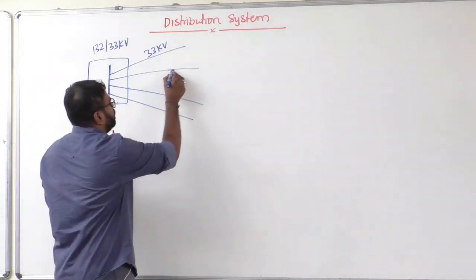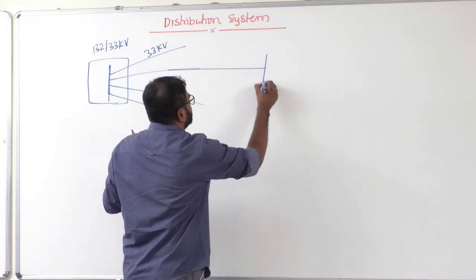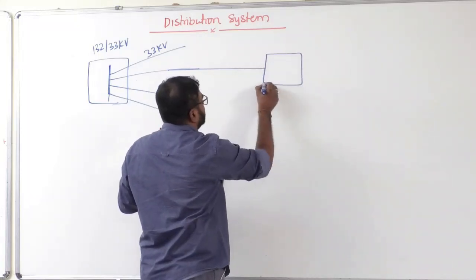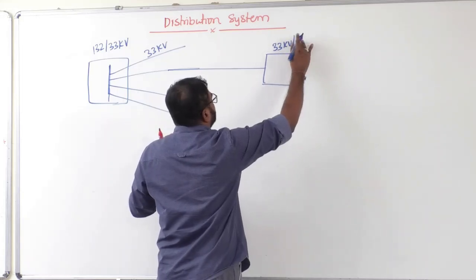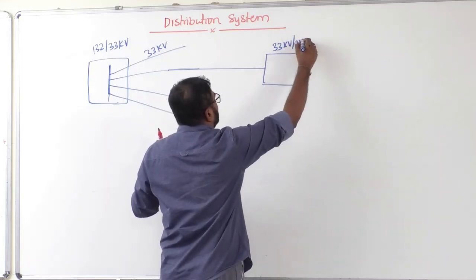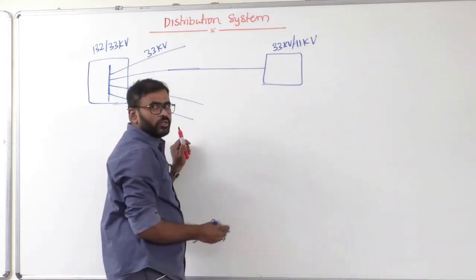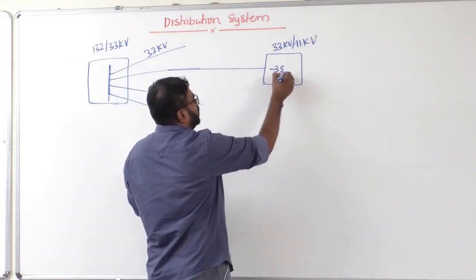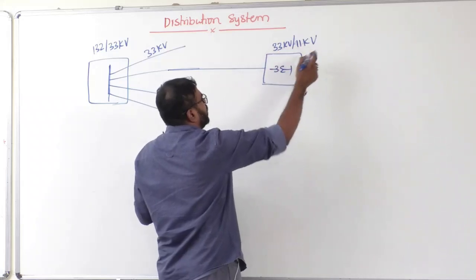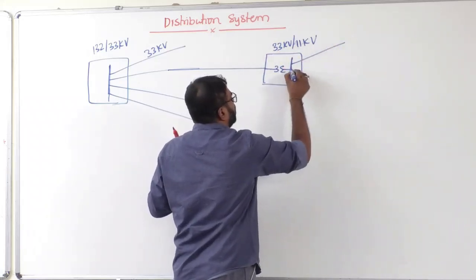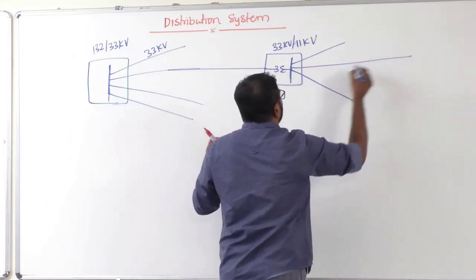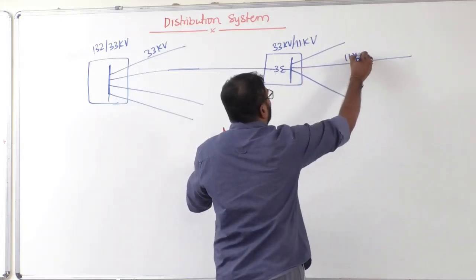Now if you take one particular 33 kV line which is terminating at a 33 kV by 11 kV substation, here we have a transformer which is stepping down from 33 kV to 11 kV. From here a lot of 11 kV lines are going out.